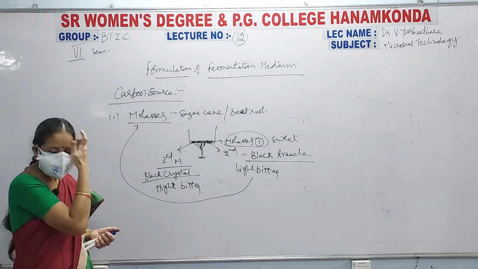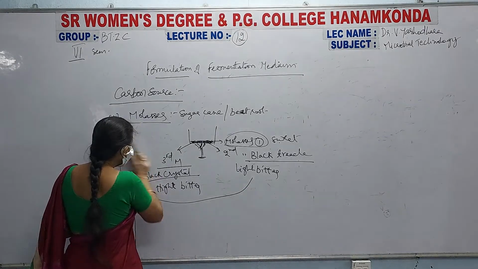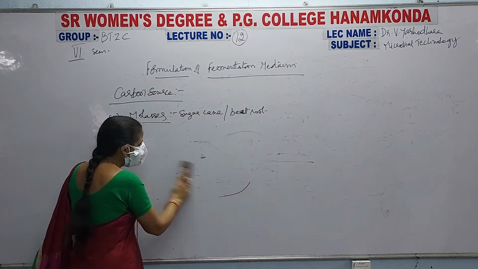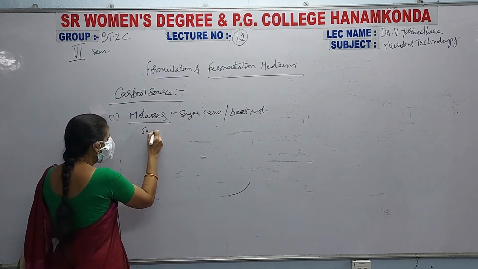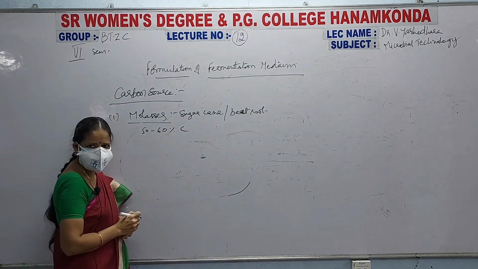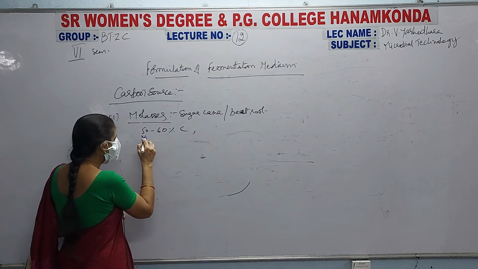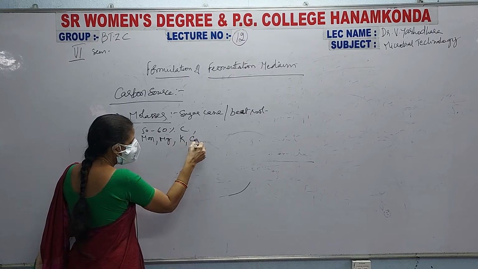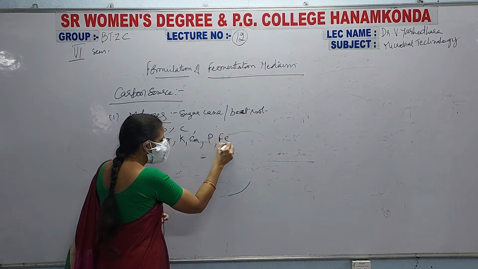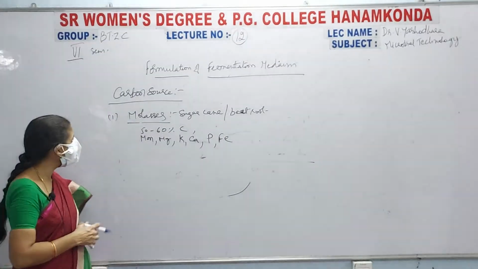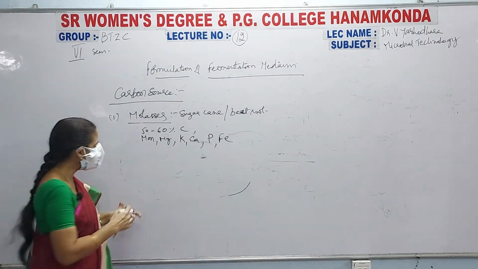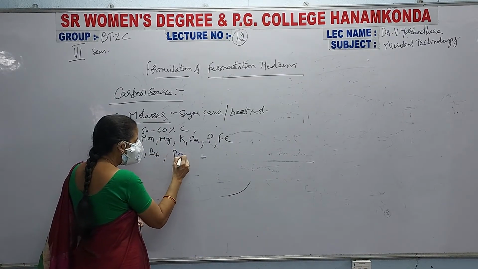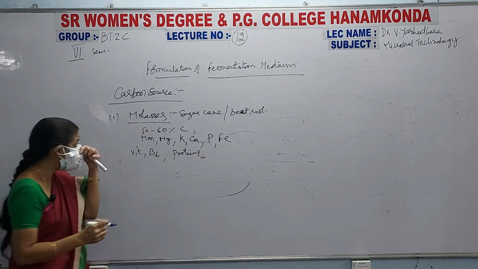So this molasses consists of 50 to 60% carbohydrates, that is the carbon source, and next it also consists of manganese, magnesium, potassium, calcium, phosphorus and iron. These are the mineral elements present in the molasses product, that is sweet syrup. Not only that, it also consists of vitamin B6 and proteins. These are the things present in the molasses.